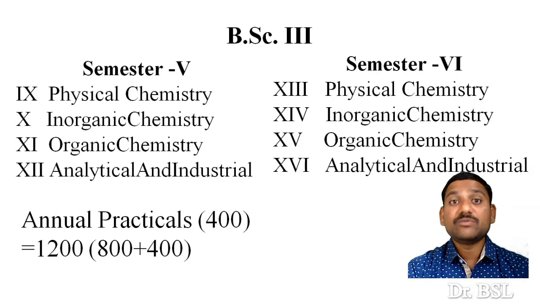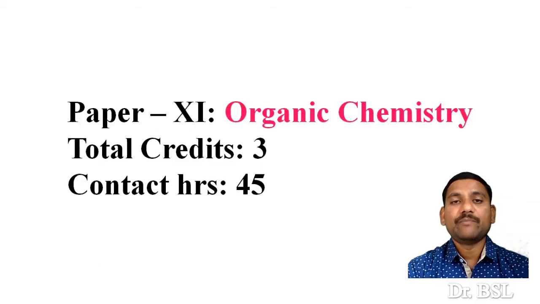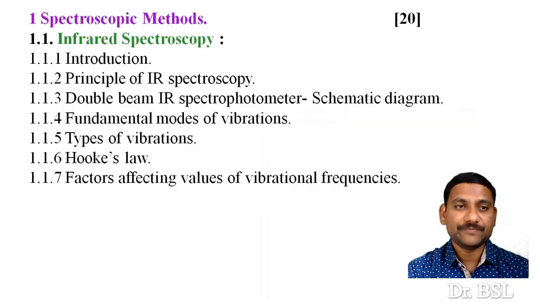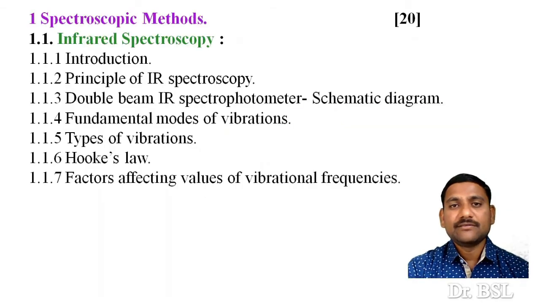And there will be a semester examination for theory, but the annual practical examination will be there and no semester examination for paper number 11. Organic chemistry is for 3 credits and total contact hours are 45. Then let us see the actual content of the syllabus unit wise.